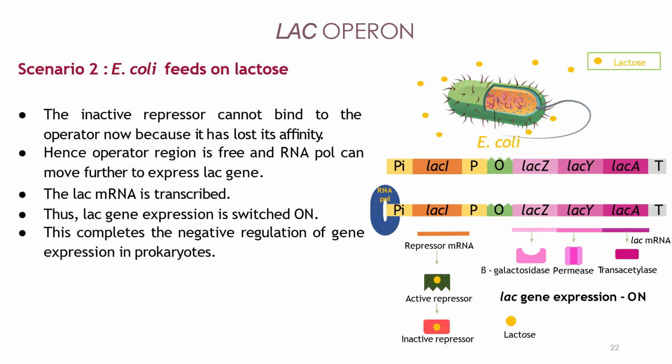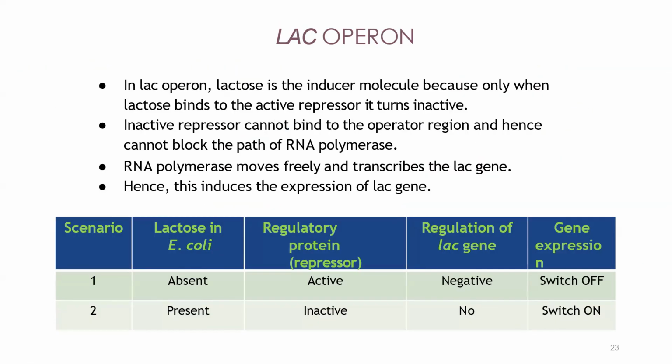So that's scenario 2. Just go through this, the same thing we discussed. So this is what happened. Lactose absent, repressor protein will be active, regulation will be negative, switch off. Lactose present, repressor inactive, no regulation, switch on, transcription happens. So gene expression, or you can say it is transcription plus translation. If you are confused, transcription happens and then translation will happen.